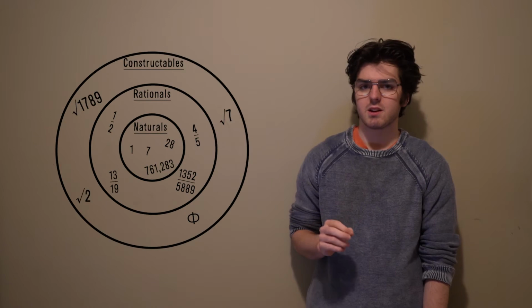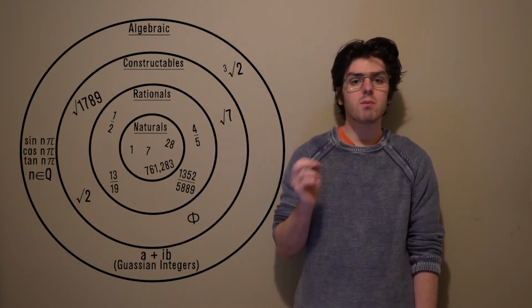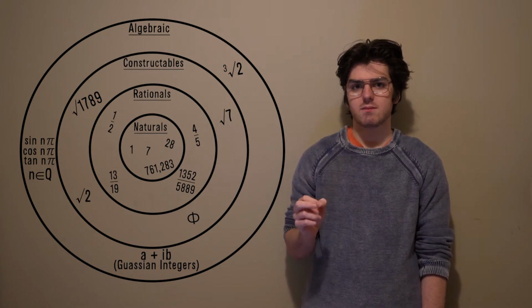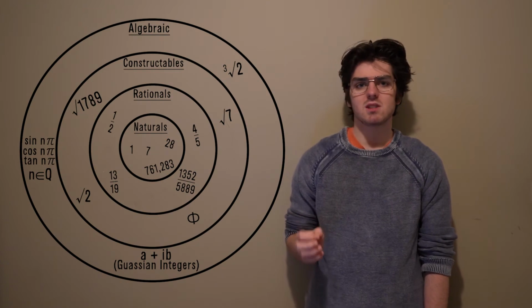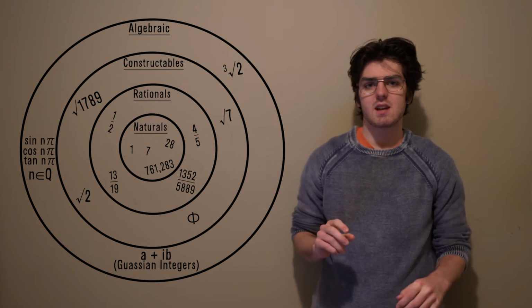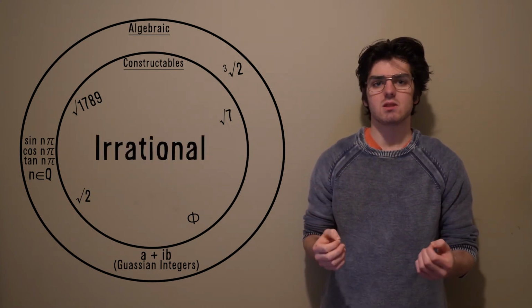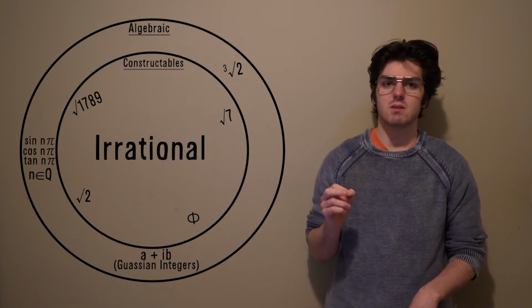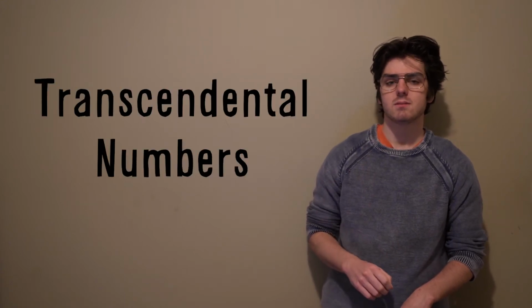Before we move on to the big boys, let's talk about how these sets relate to one another. Every time we move up a set, we can see that each element of the previous set is still contained within. The set of rational numbers contains the natural numbers. The set of constructible numbers contains the rationals and the naturals. You get the idea. Numbers outside of these sets also have names. Anything outside of the rationals is an irrational number. Anything outside of the constructible numbers is an unconstructible number. Outside of the algebraic numbers, we arrive at the transcendental numbers.